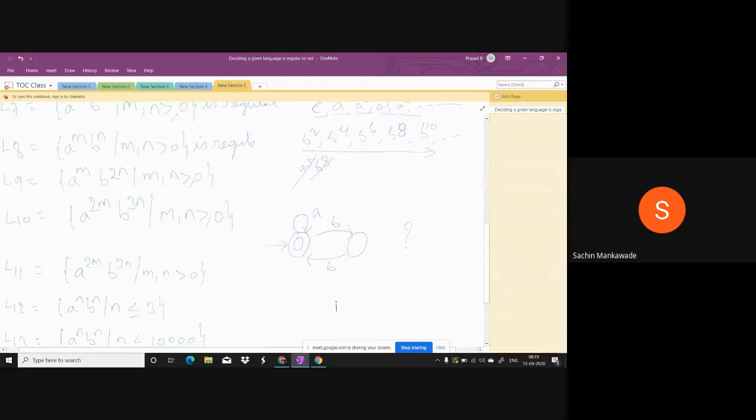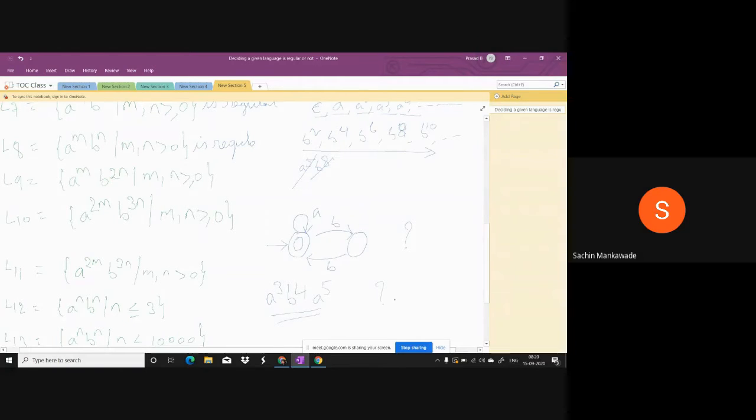What are those invalid? Okay. Is A cube B power 4 valid? Of course. A's can be any number, B's are an even number. So this is valid. So what happens here? A cube, then 1, 2, 3, 4 B's. Yes, perfect. It is valid. So it is accepted. Suppose A cube B power 4 again A power 5. Is this total string valid?